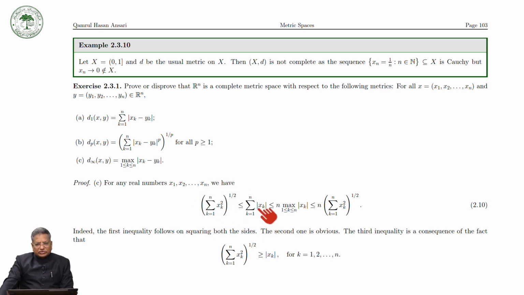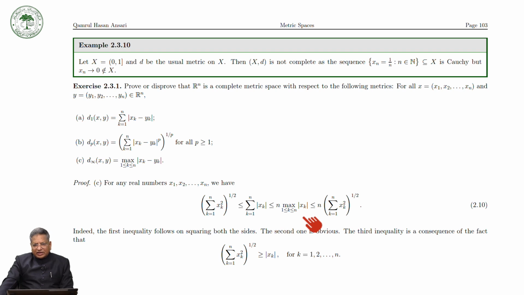Okay, and now the summation of mod of x1 plus mod of x2 plus ... plus mod of xn. Whatever is the maximum of mod of x1, mod of x2, mod of x3, and the number of terms is n, so this must be less than or equal to n times the maximum of mod of xk.